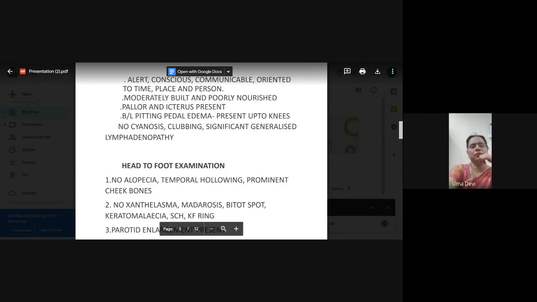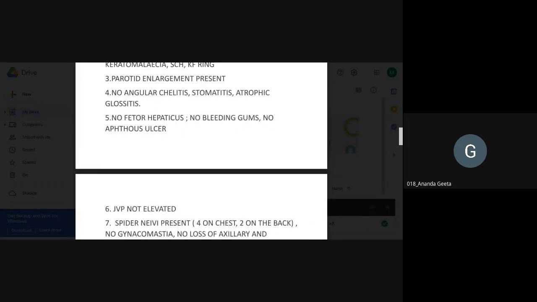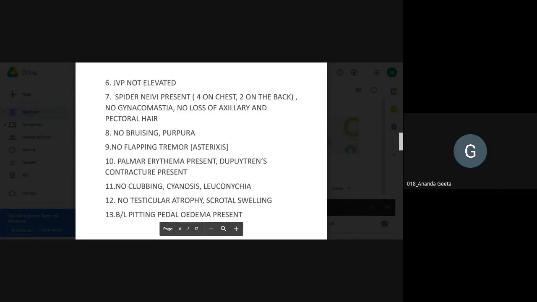Now we'll go to the head to foot examination. Tell me. No alopecia, temporal hollowing, prominent cheekbones. No xanthelasma, madarosis, Bitot spots, keratomalacia, subconjunctival hemorrhage, or KF ring. Parotid enlargement present. No angular cheilitis, stomatitis, or atrophic glossitis. No fetor hepaticus, no bleeding gums or aphthous ulcers. JVP not elevated. Spider nevi present. No gynecomastia. No loss of axillary or pectoral hair. No bruising or purpura. No flapping tremors.